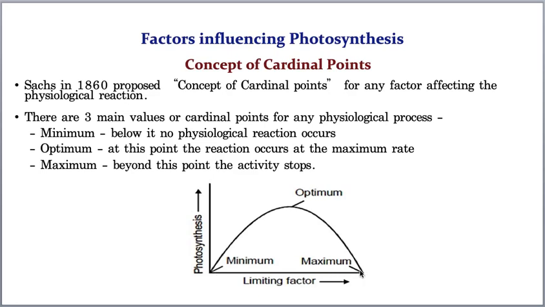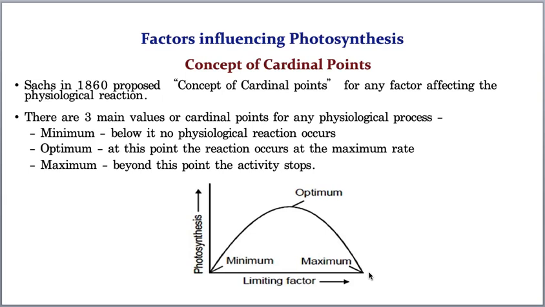By this graph you can clearly understand, if any factor is available very less, then that physiological activity does not take place. If any limiting factor is more available, that means more than the requirement, then also that physiological activity does not take place.